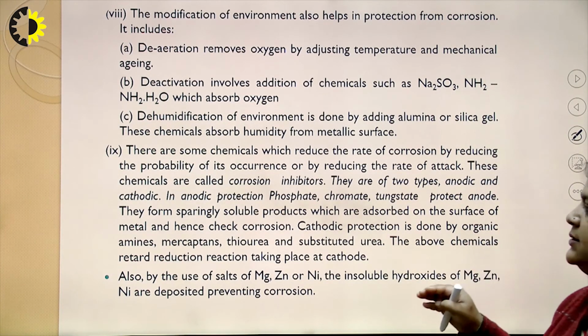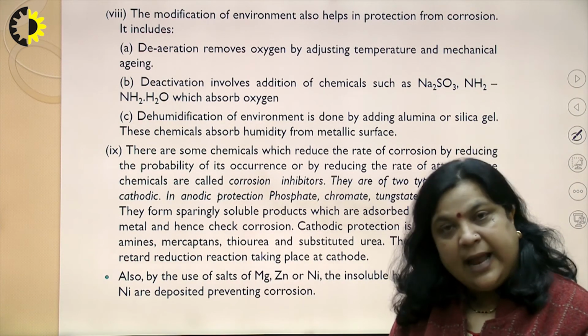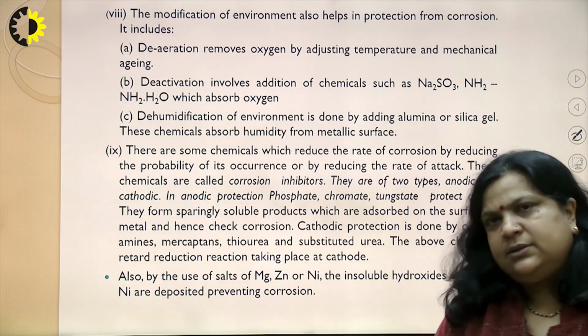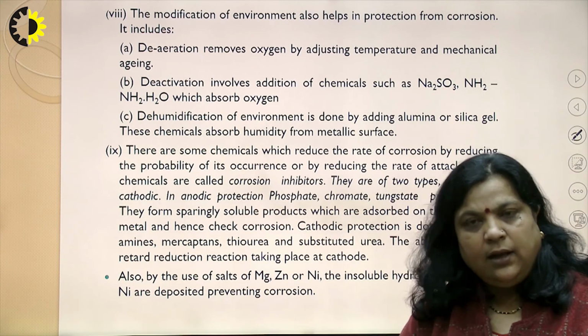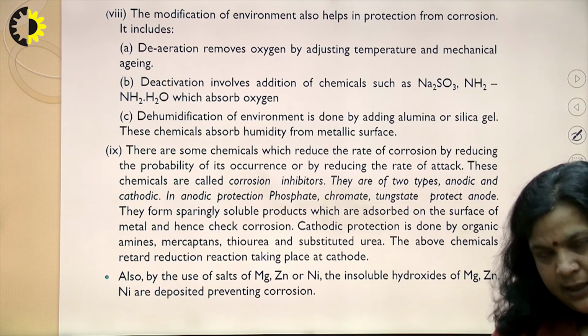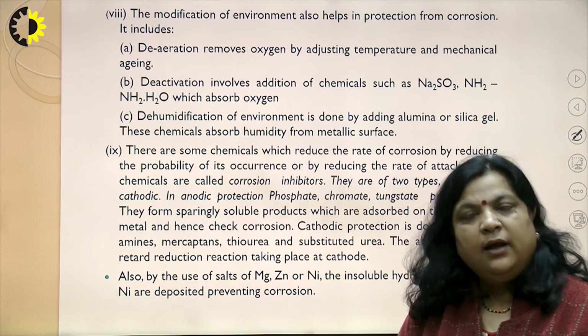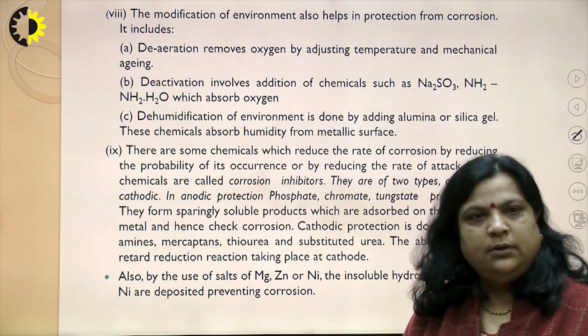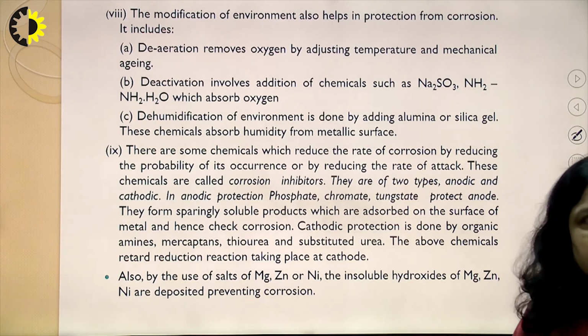These chemicals retard the reduction reaction, that is, they reduce the step of gaining electrons which occurs at the cathode. So, this is the method using corrosion inhibitors.